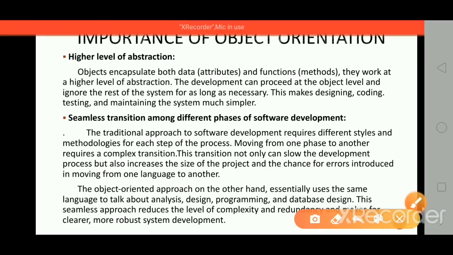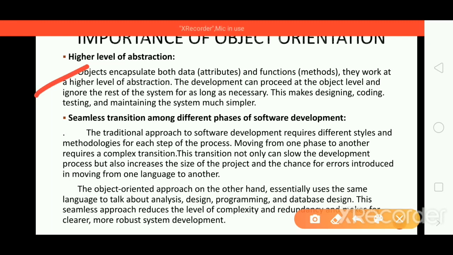Higher level of abstraction. Objects encapsulate both data and functions. They work at a higher level of abstraction. The development can proceed at the object level and ignore the rest of the system for as long as necessary. This makes designing, coding, testing, maintaining the system much simpler.